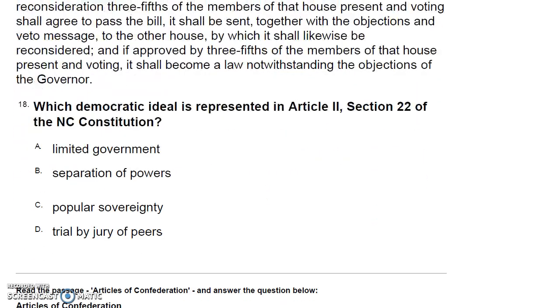Which democratic ideal is represented in Article 2, Section 22 of the NC Constitution? A. Limited government. B. Separation of powers. C. Popular sovereignty. D. Trial by jury of peers.